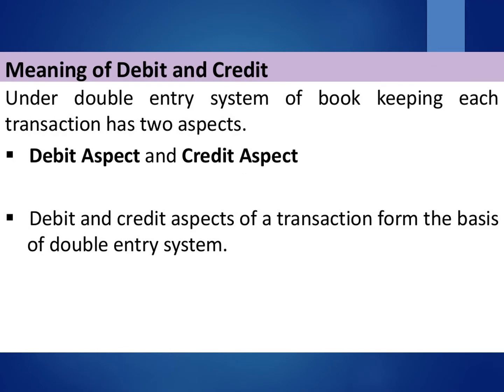Now let us see what is the meaning of debit and credit. These are two important words of accounting. Every transaction has two effects in double entry system, that is debit and credit. True and fair understanding of debit and credit is true and fair understanding of accounting. In accounting, two sides are used. The left hand side in accounting is called debit side. The right hand side in accounting is called credit side.